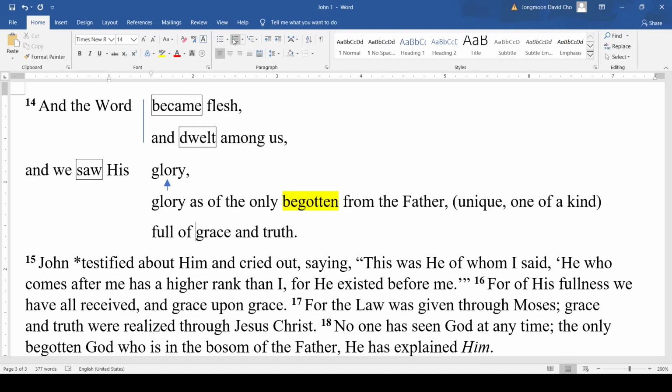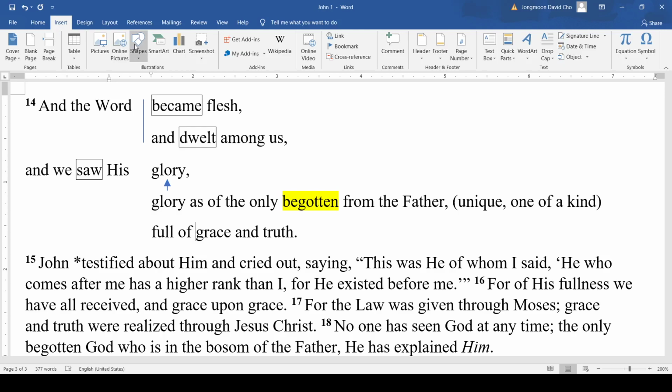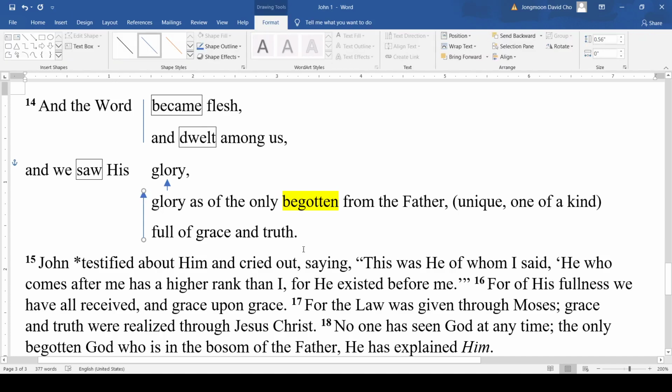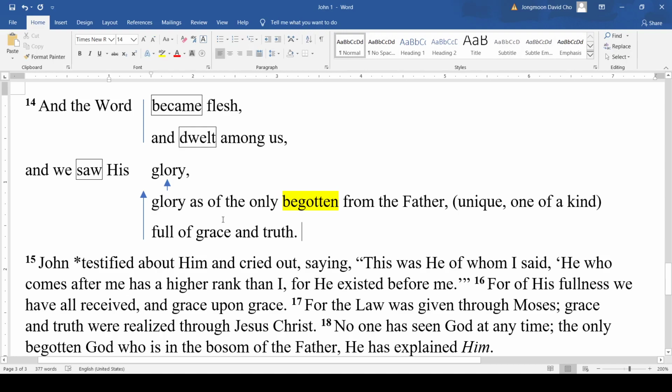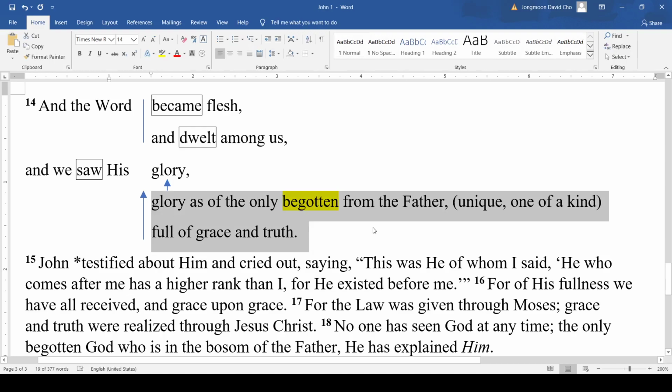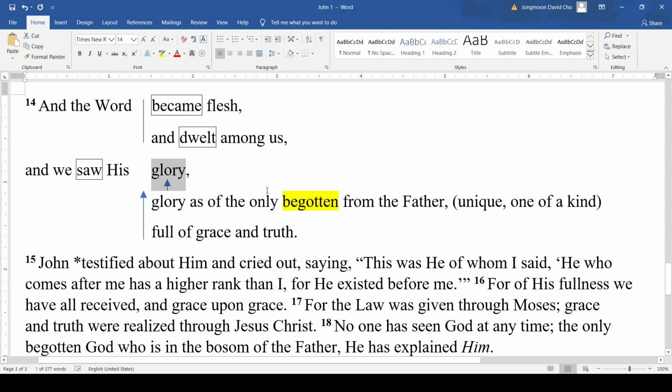That last phrase is describing what that glory looked like. So I'm going to put another arrow here to say that these two phrases, full of grace and truth, and glory as of the only begotten from the Father, are giving us more detail on this word glory.